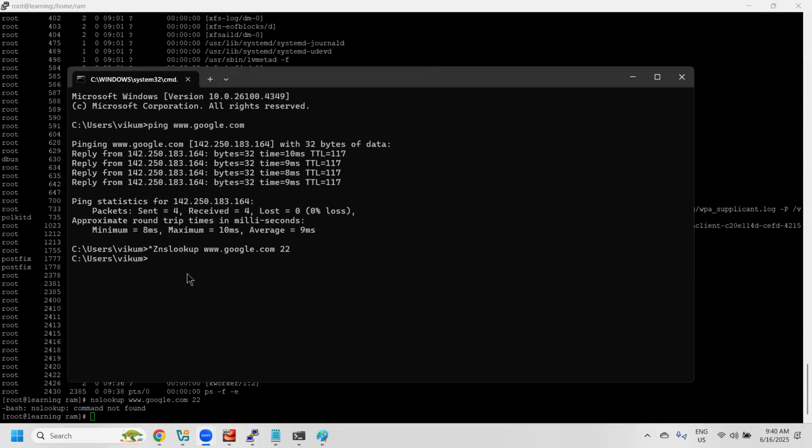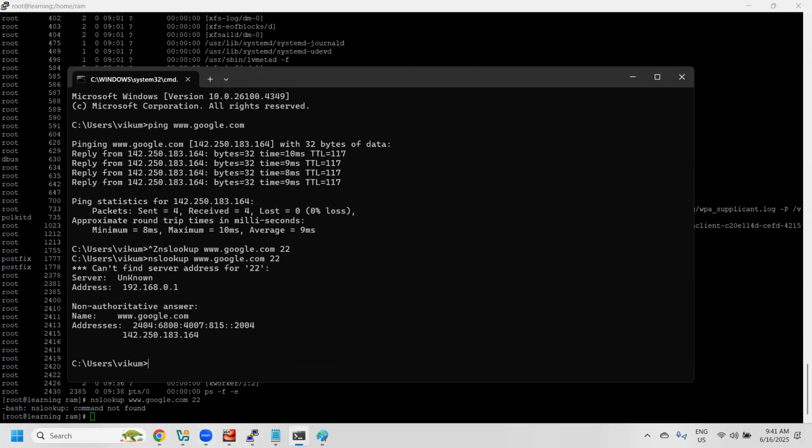So now let me check nslookup. nslookup www.google.com 22. With the help of this one, we will come to know whether a particular port is running or not.